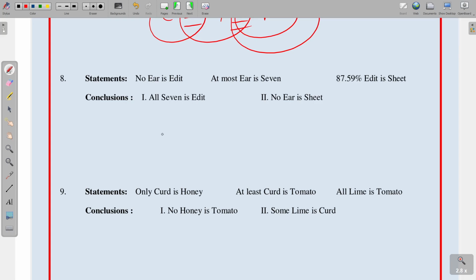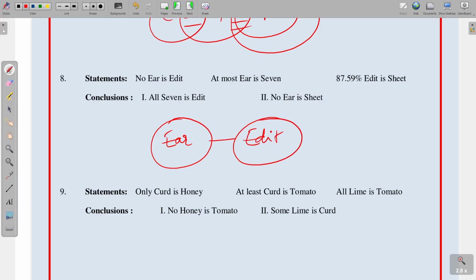Question number 8. No year is edit. So no year is edit. And next, at most year is 7, in the sense some. So at most some is 7. 87.59% edit is sheet, it means some edit is sheet. Okay. So up to 99.9% is also taking some. Okay. So see what are the conclusions.